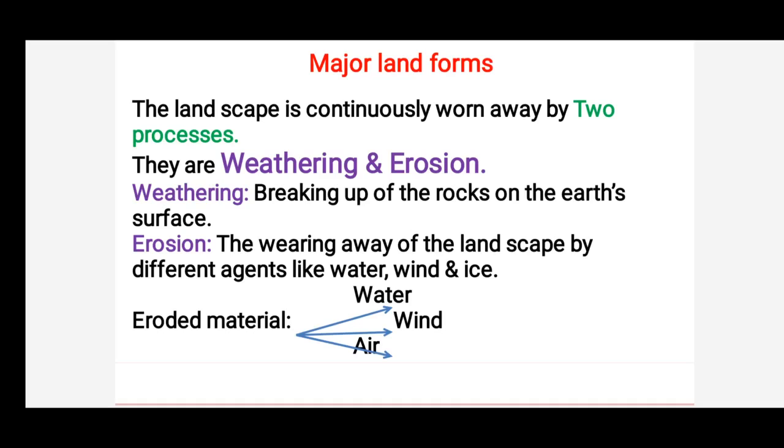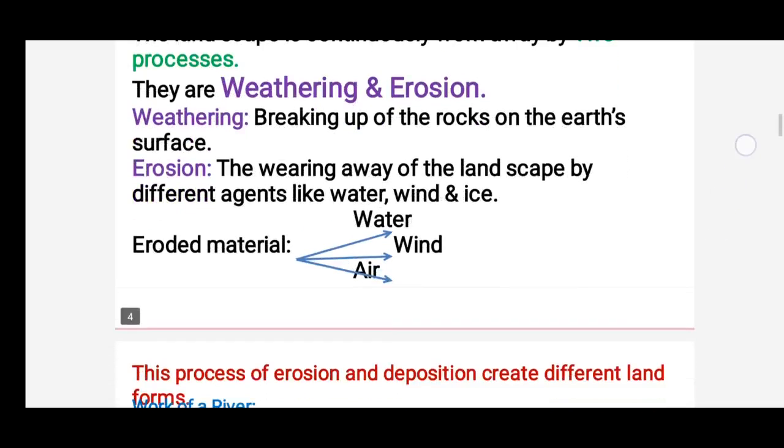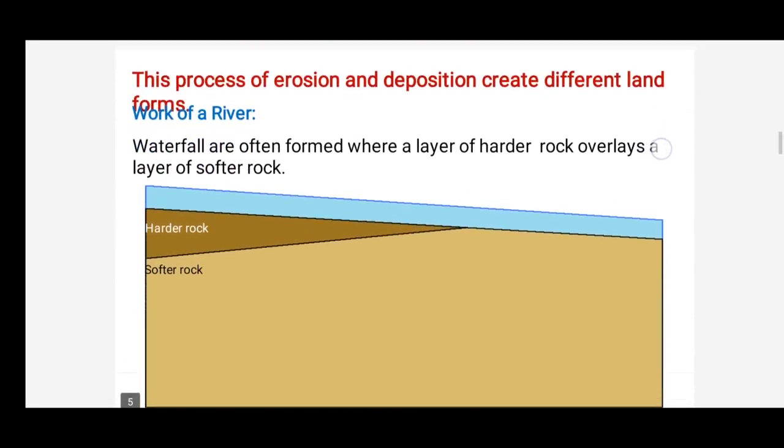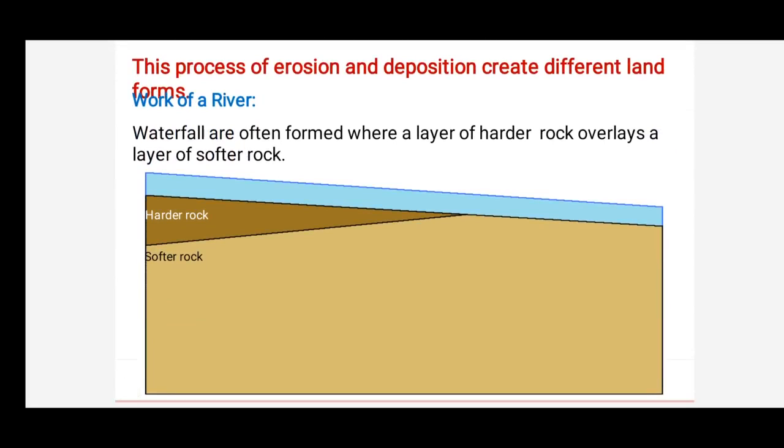In that way, erosion and deposition go simultaneously. Now we are discussing the different landforms which are created by erosional and depositional activities.